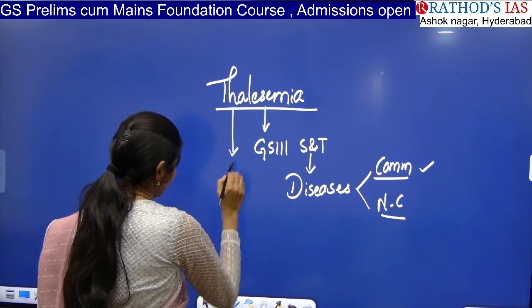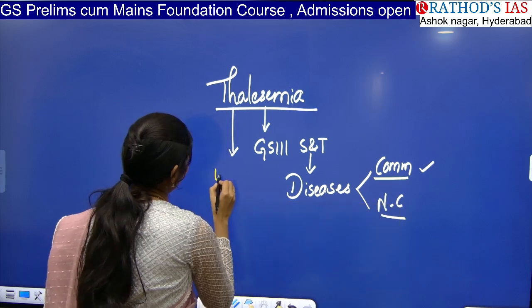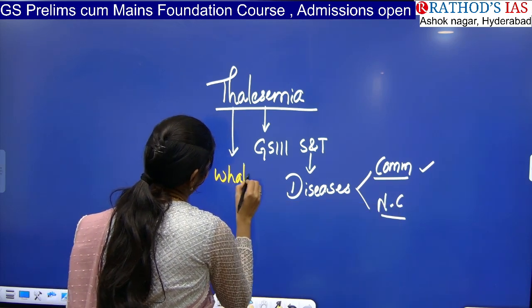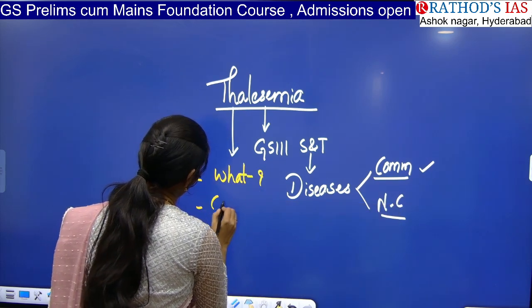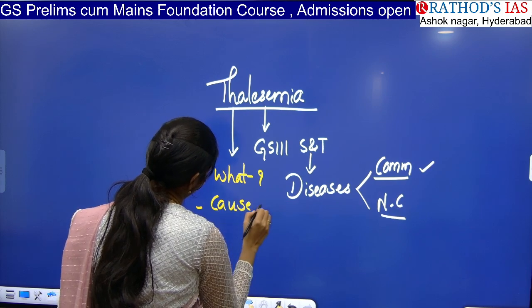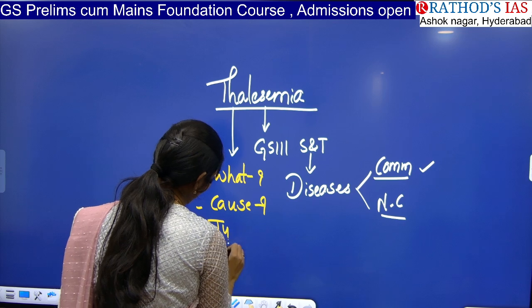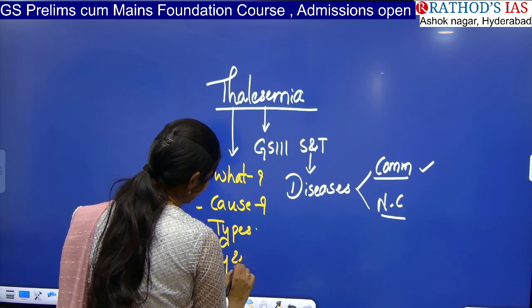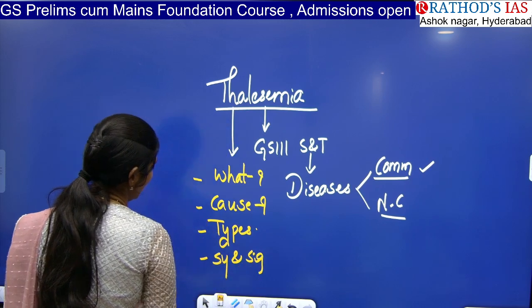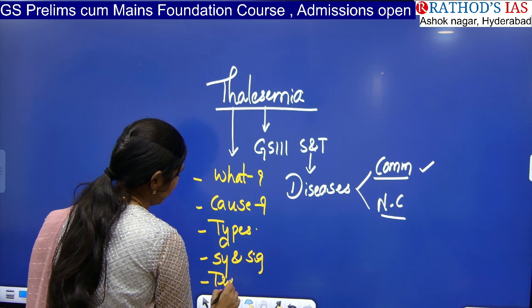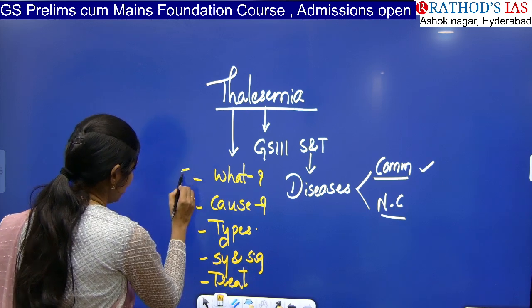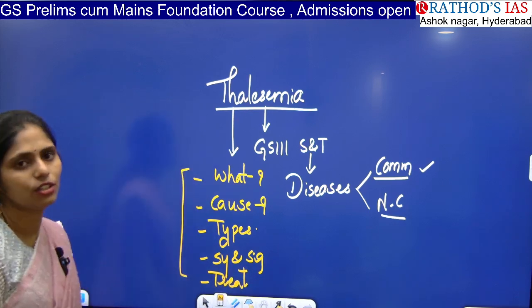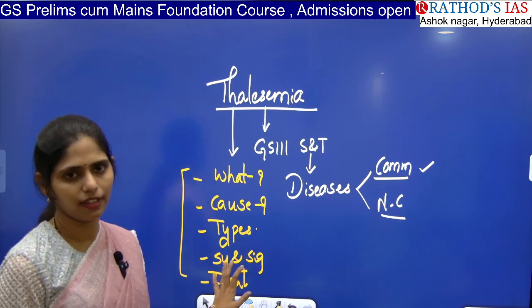You have to get some basic understanding of what thalassemia is and what its cause is, what the types of thalassemia are and what the signs and symptoms are, and if possible also the treatment for this disease. If you see all these things, then you can complete this topic, guys.